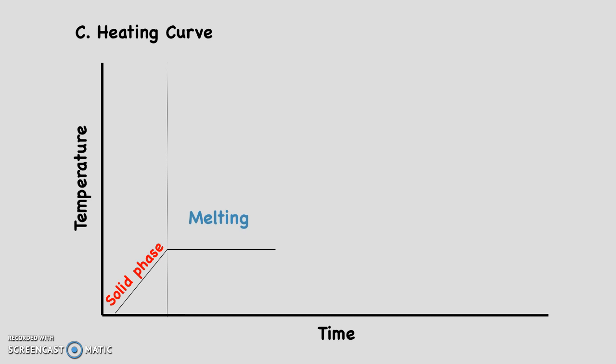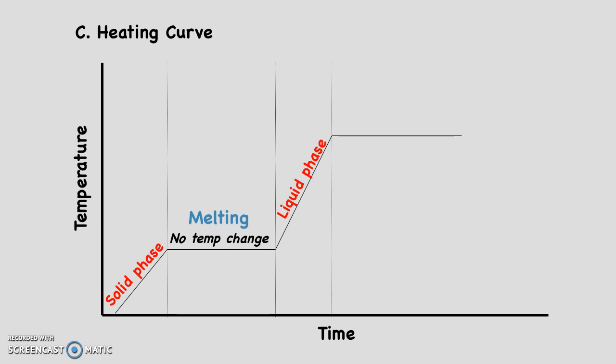During this time, solid molecules begin to change to liquid, and there is no temperature change, noted by the horizontal plateau. Once all my molecules change to the liquid phase, they begin to heat up, noted by your next slanted line. As temperature increases, your molecules begin to move faster. Eventually, they hit the next plateau. If we were talking about water, the melting point is 0 degrees Celsius, noted by our first plateau. And the next plateau, the second plateau, labeled boiling, will be 100 degrees Celsius. Again, this is for water.